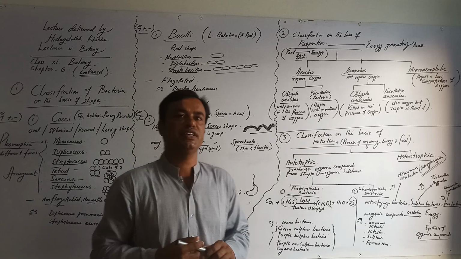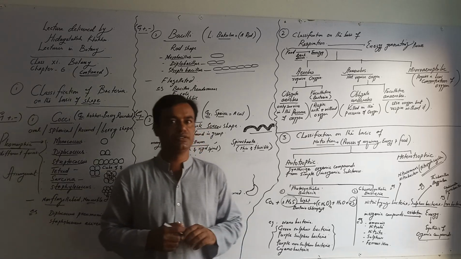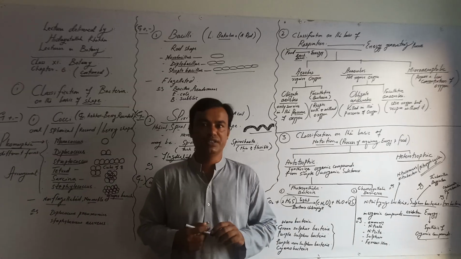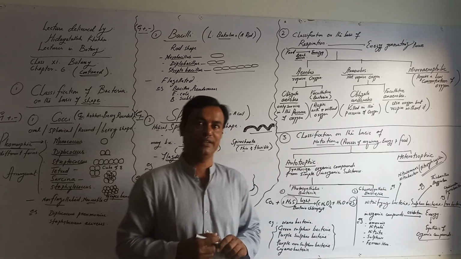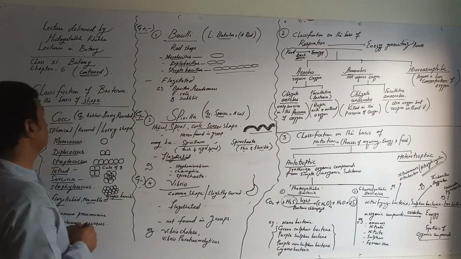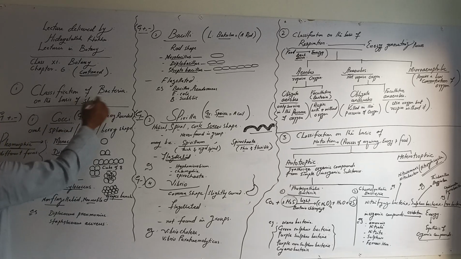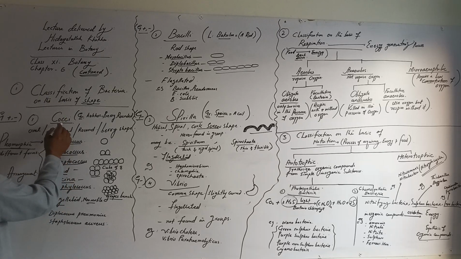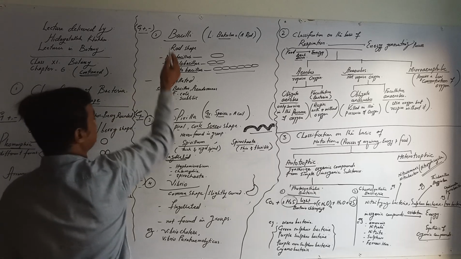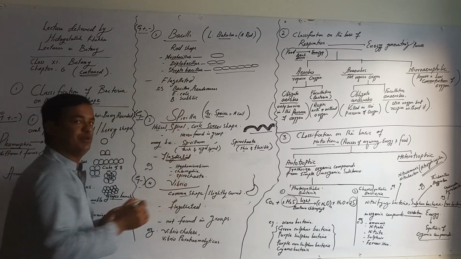Dear students, in the last lecture we started chapter number 6, Kingdom Prokaryote. So we are continuing from that topic. Today we will discuss the classification of bacteria on the basis of shape or form. Bacteria have been classified into 4 major groups: cocci, bacilli, spirilla and vibrio.